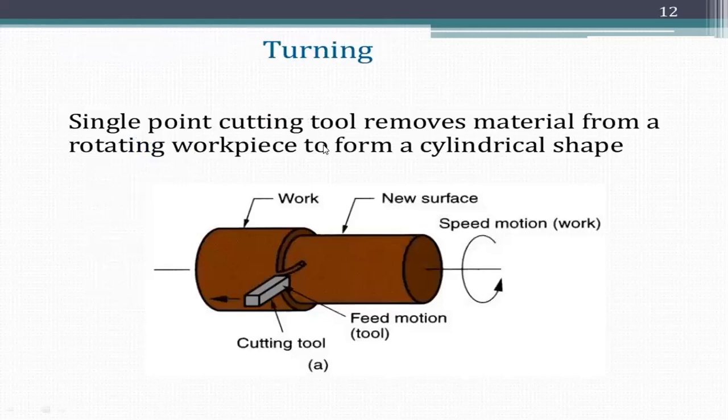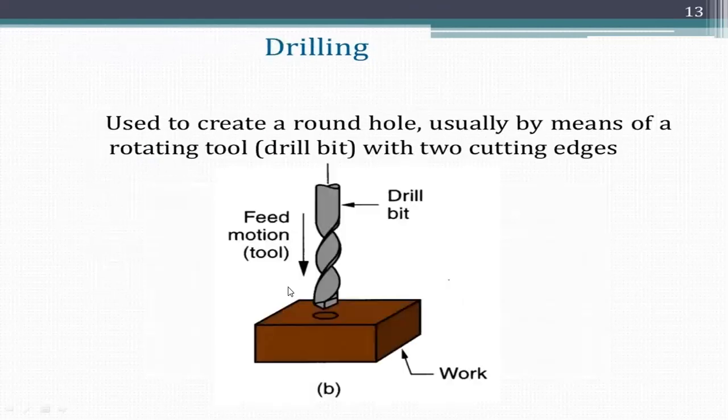It's a turning process. The turning process is nothing but a single point cutting tool removing material from a rotating workpiece to form a cylindrical shape. The material will be removed from this cylinder to form a cylindrical shape. This is the workpiece, this is the cutting tool, and the feed is given according to the need.